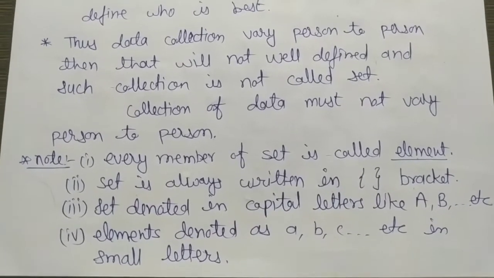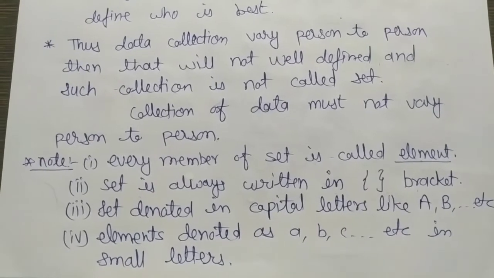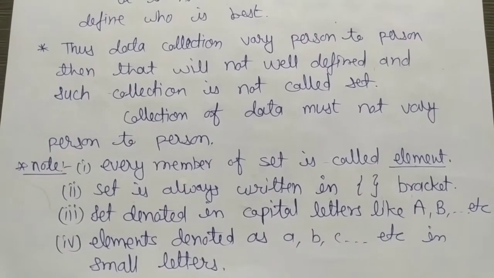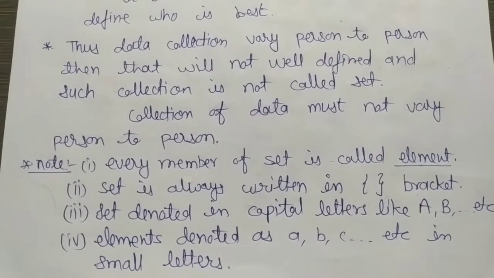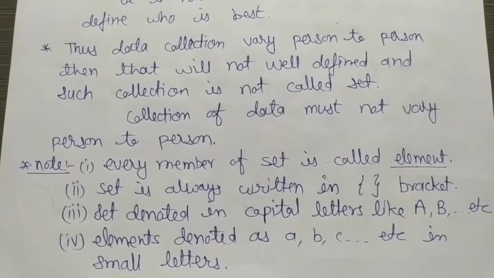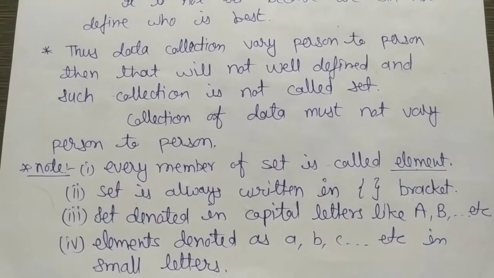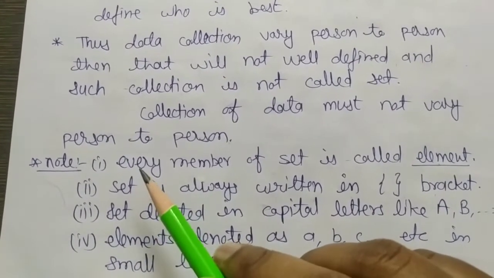That's why if any collection of data contains such words, then that will never give you a set of data, because for a set, the definition must be well defined. Okay. Now some points to be noted.